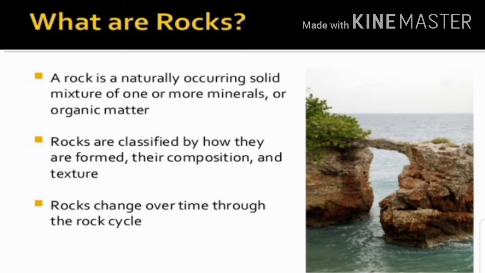What are rocks? A rock is a naturally occurring solid mixture of one or more minerals or organic matter. Rocks are classified by how they are formed, their composition and texture. Rocks change over time through the rock cycle. Most rocks are usually made up of one or more minerals. Rocks are of different kinds and colors.